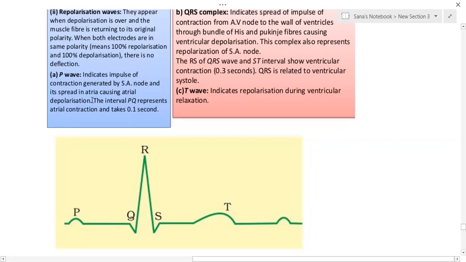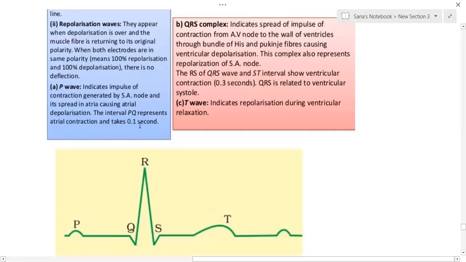So the P wave indicates atrial depolarization, and depolarization is nothing but contraction. The interval PQ represents atrial contraction, which takes 0.1 second.